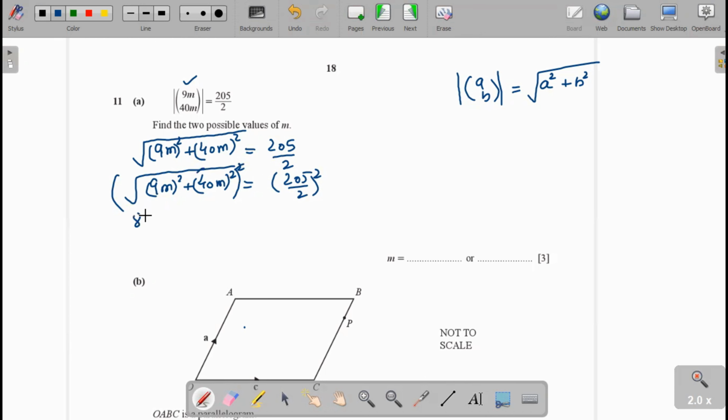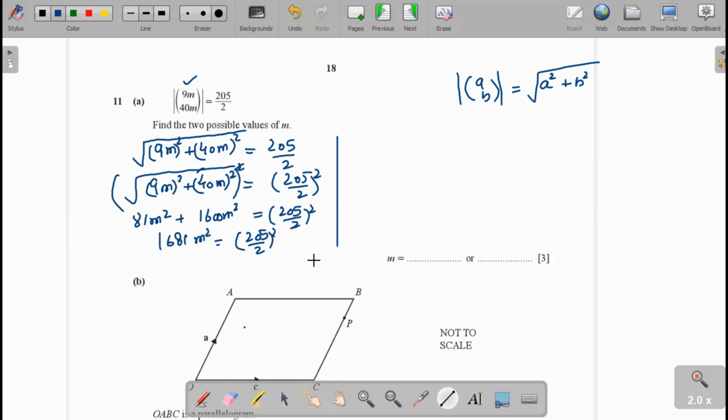We get 81m square plus 1600m square equal to 205 over 2 whole square, and that is equal to 1681 m square equal to 205 over 2 whole square.